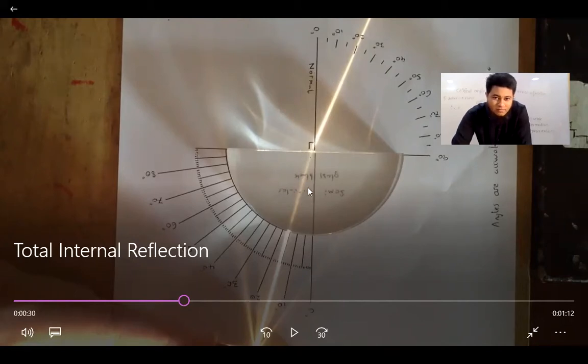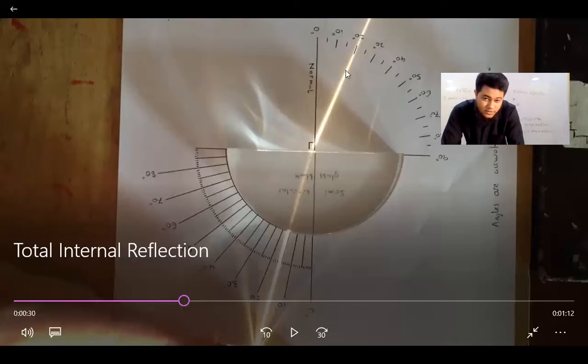So here, light rays are passing from glass medium to air medium, right? As light rays pass from glass medium to air medium, what will happen? From denser to rarer, it will move away from the normal. See, it was supposed to go straight in this way, but no, it has moved away from the normal. So refraction occurs when the light ray enters obliquely from one transparent medium to another transparent medium, right? So we will keep on increasing the incident angle now, and we will see what happens to this refracted ray.